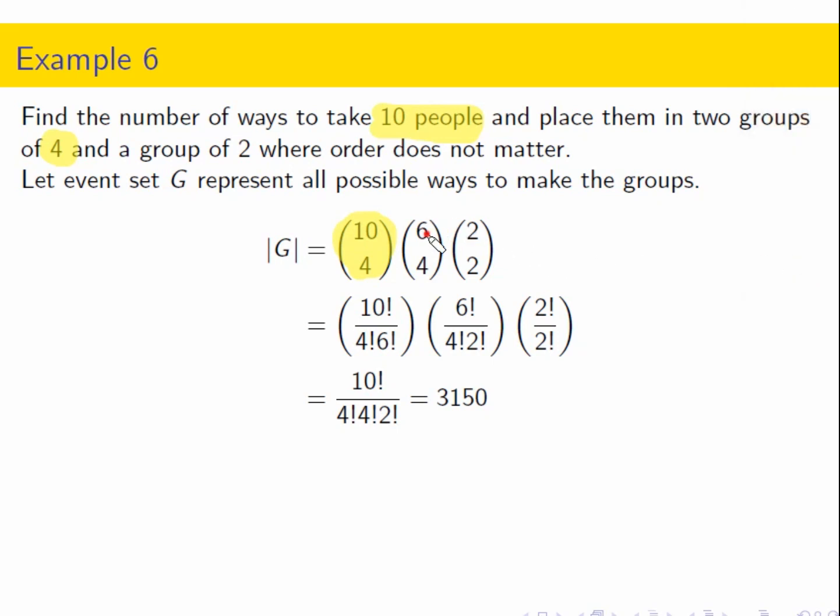Well, now after that, I have 6 people left. I need to get another group of 4. So here is my 6 choose 4. So I started with 10 and chose 4, then I had 6 left and I chose 4. Now I have 2 left, right?